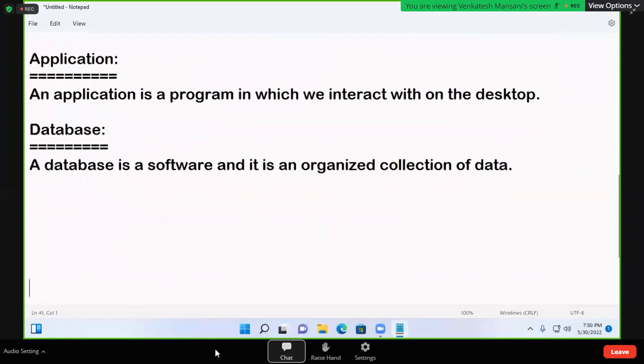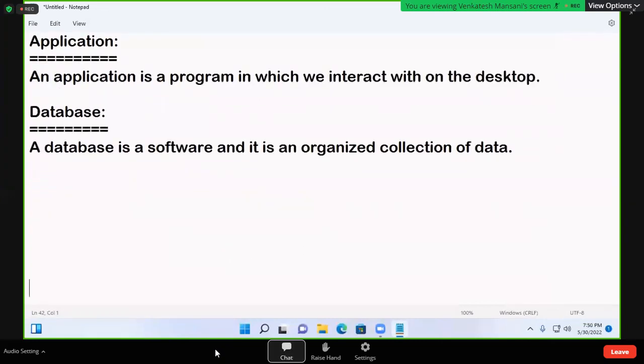So a database is nothing but its own software. What does that software contain? Data.